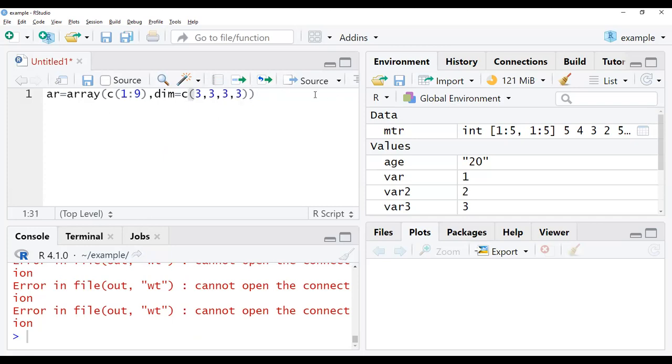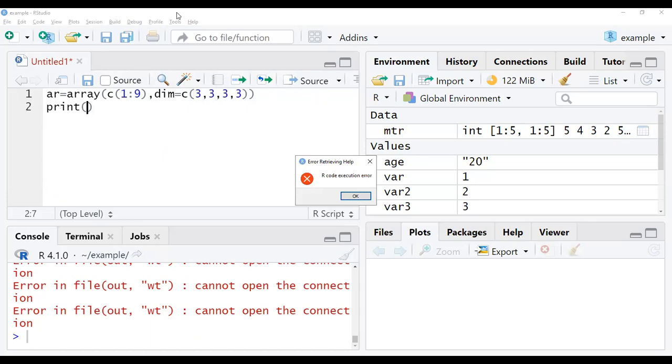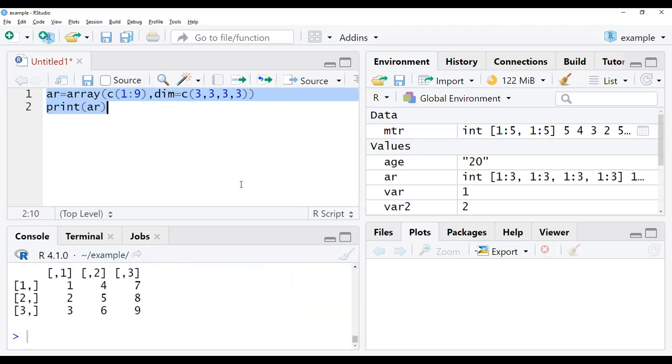Now I have to print this array. Now select the data, the program, click on run. So it will be executed.